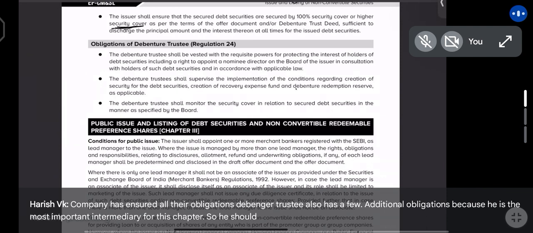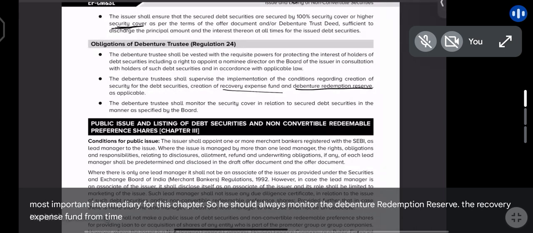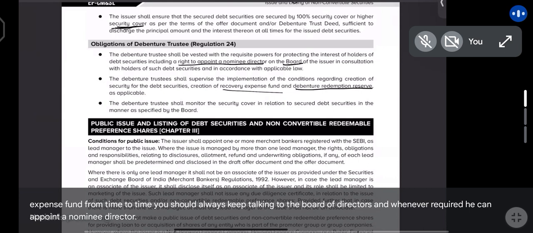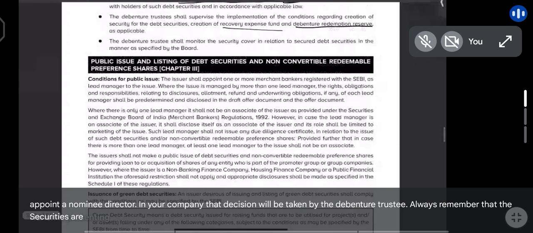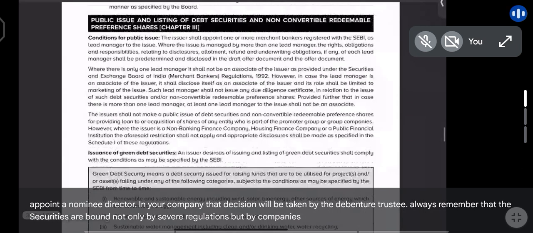So he should always monitor the debenture redemption reserve, the recovery expense fund, from time to time. He should always keep talking to the board of directors, and whenever required, he can appoint a nominee director in your company. That decision will be taken by the debenture trustee. Always remember that these securities are bound not only by SEBI regulations but by Companies Act. This is the common rules.